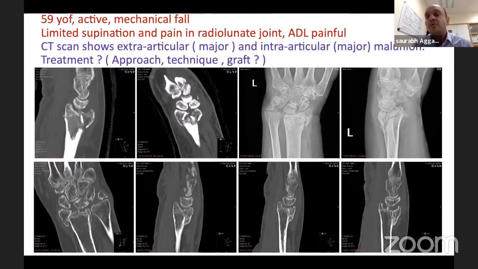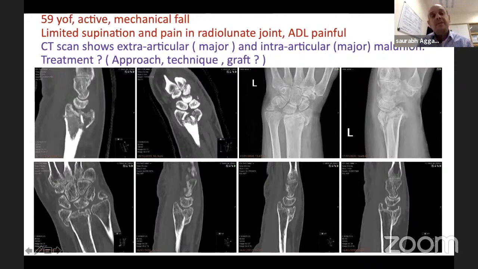Now, important was, where is her maximum pain? Is it because of extra-articular malunion, or is it because of intra-articular malunion? So I gave her a steroid injection in the radiolunate joint, and at least 30-40% pain tended to go away. So I knew the problem was coming from both, i.e. I'll have to address both.